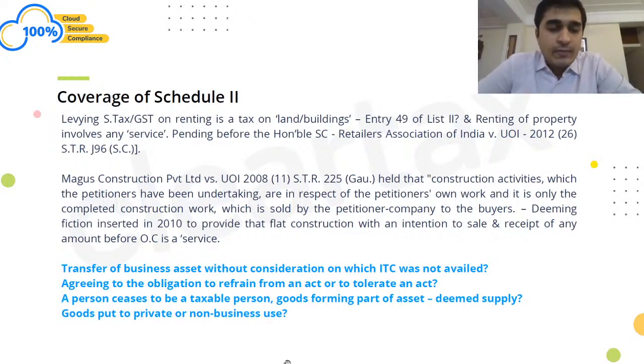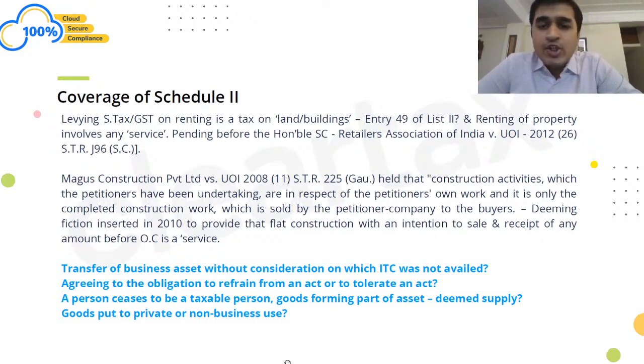Now, if you look at Schedule 2, that was the fourth part which was there when the law had been brought in. That means Schedule 2 transaction was also deemed as a supply. But later on, they said that Schedule 2 supplies are not supplies in itself. That means Schedule 2 is only for the purpose of classification between what is to be considered as supply of goods and what is to be considered as supply of services. It is not for the purpose of deeming it to be a supply.